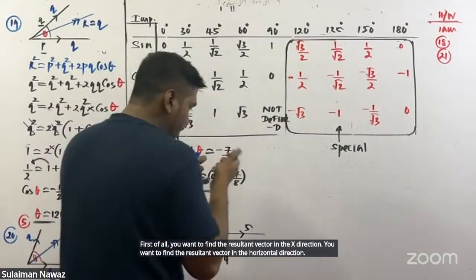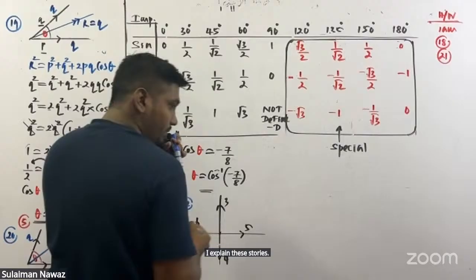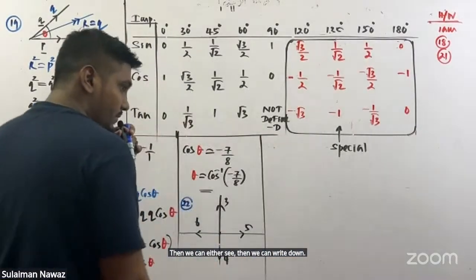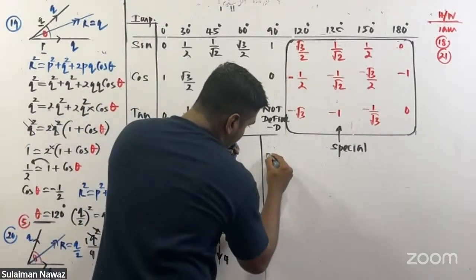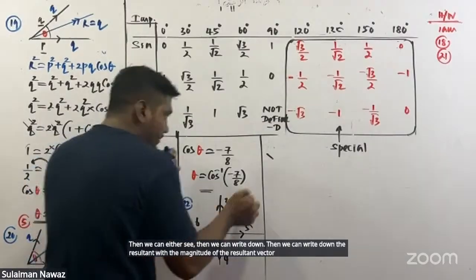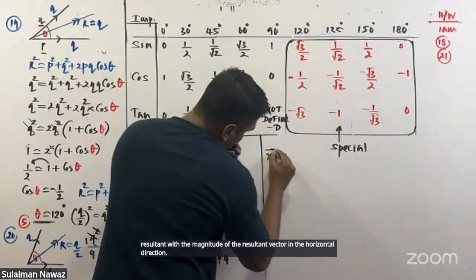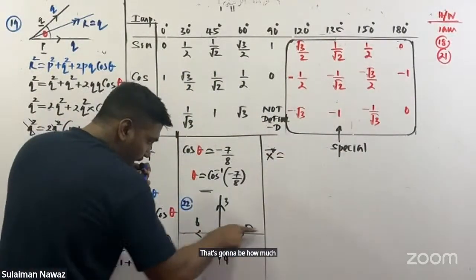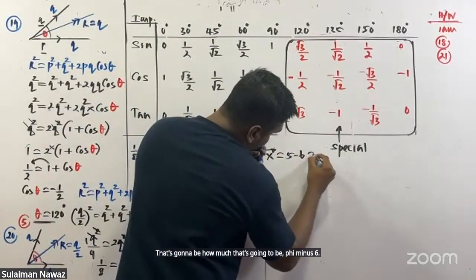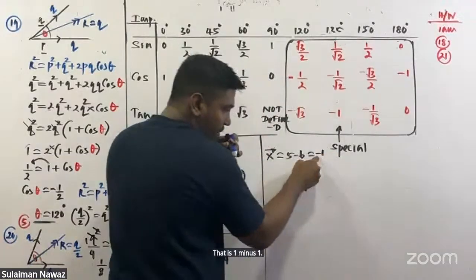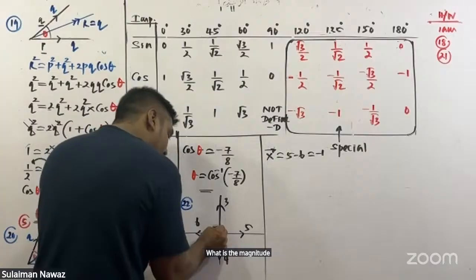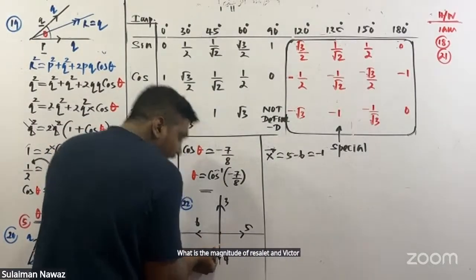Then we can write down the magnitude of the resultant vector in the horizontal direction. That's going to be 5 minus 6. That is minus 1. You know what is the meaning of minus 1? I explained. What is the magnitude of the resultant vector in the vertical direction?